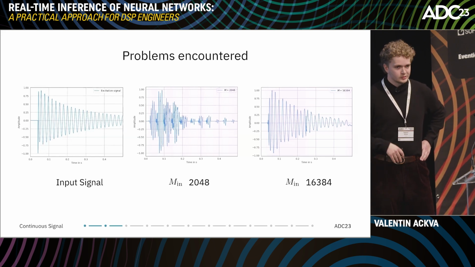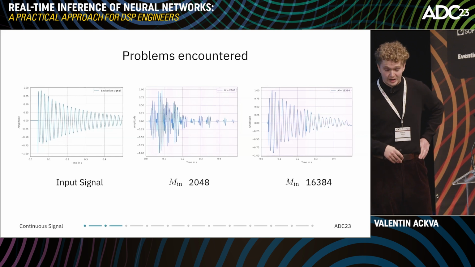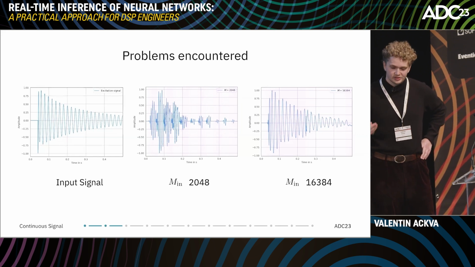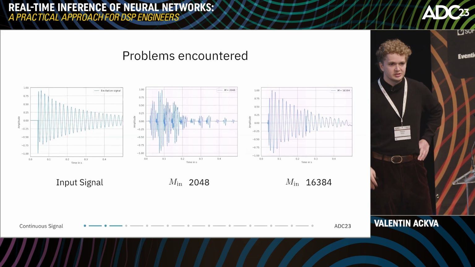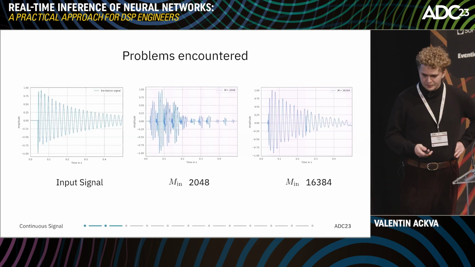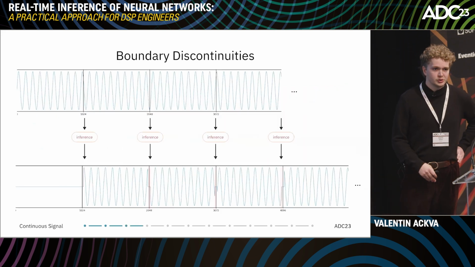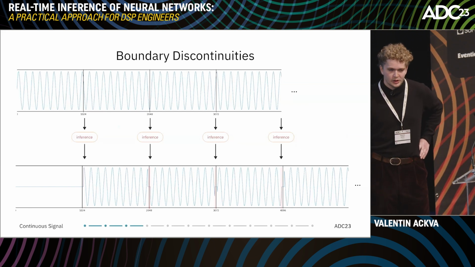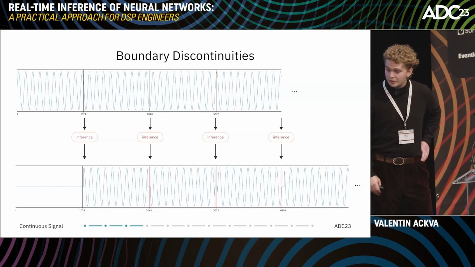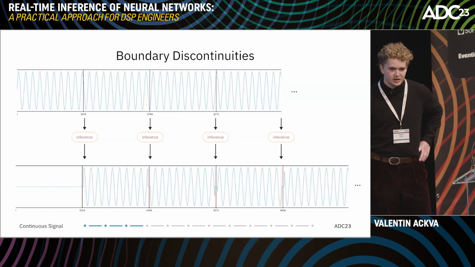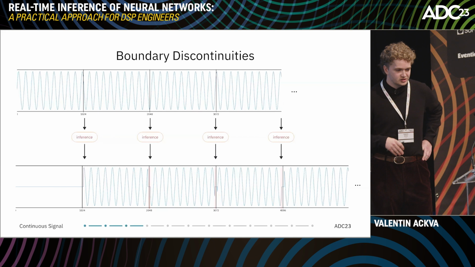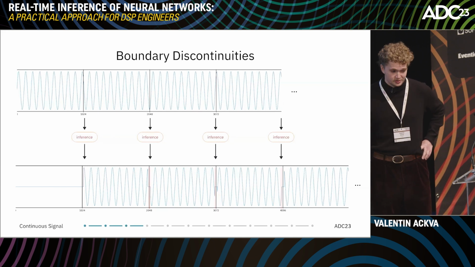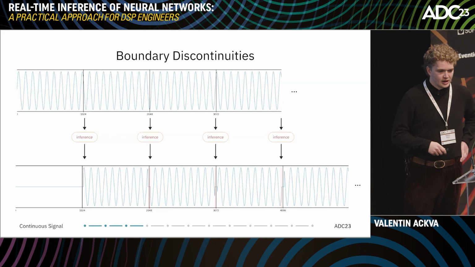You probably want to have the smallest model input size, since this will have a lower plugin latency. But some models need a higher amount of samples to get a nice output. But what we also encountered are boundary discontinuities. So at the beginning and the end of each processing buffer, we had 0 crossings. And these were related to our processing in our neural network. Here we have some 0 paddings, and these 0 paddings in the neural network introduce those 0 crossings. And how can we solve that?